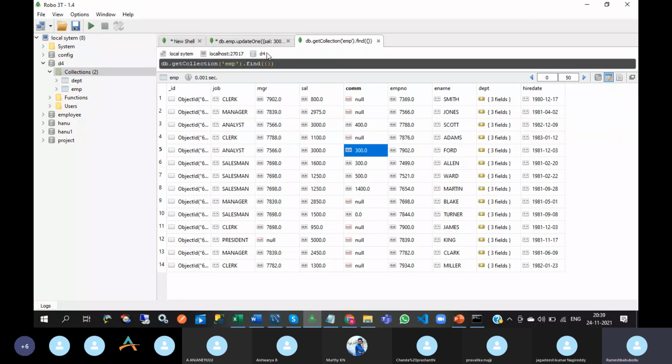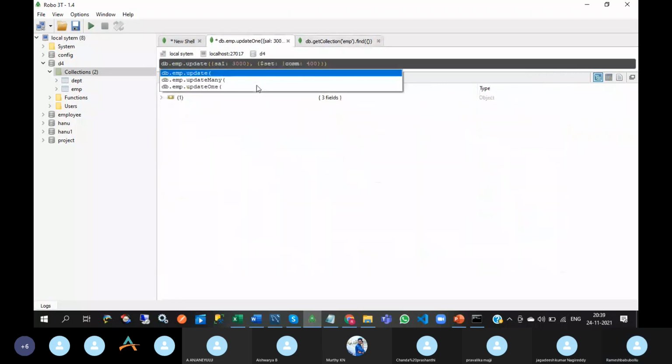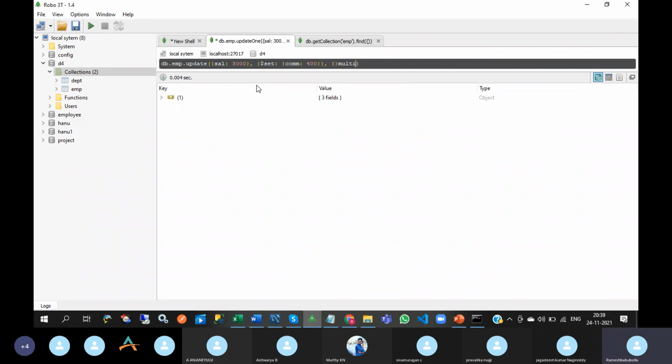While writing this update, if you want to update all the records using the update statement, you write multi, and you can achieve this functionality.